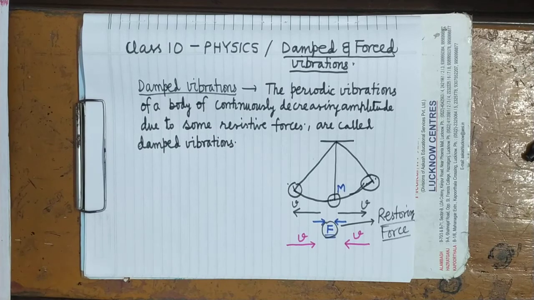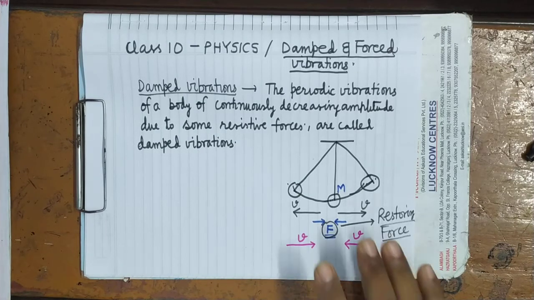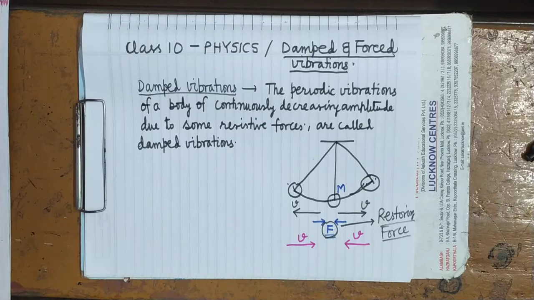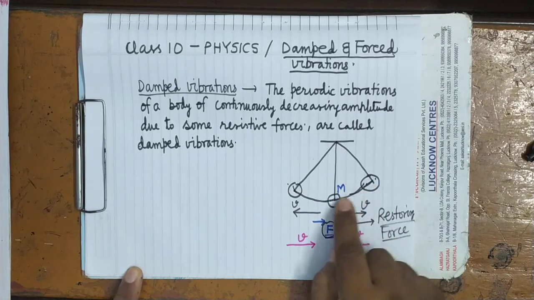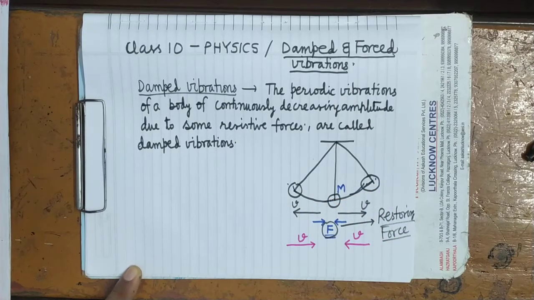The vibrating body, the bob of the pendulum, will lose its energy, and when it loses its energy, the amplitude of oscillation will decrease, the extent of its vibration will decrease. The amplitude will continuously decrease and the body will ultimately come to rest.